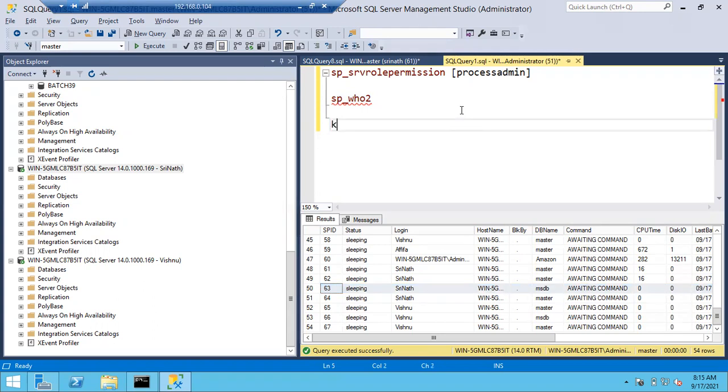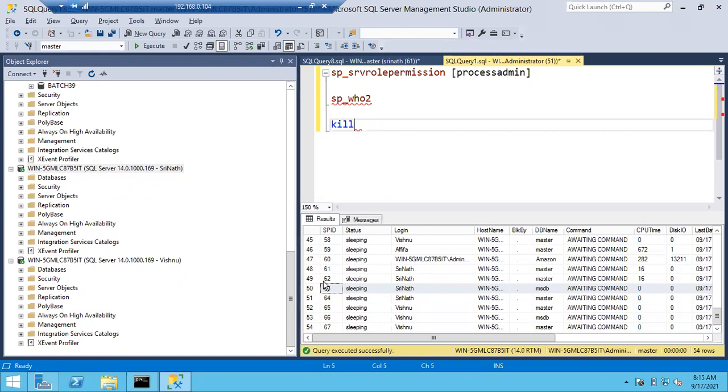Okay. So what is this kill? Kill means, here I told you, right? Imagine if Srinath's session is blocked by Vishnu's session. There is no way. Now, sometimes blockings will be cleared automatically. Sometimes we have to kill one session. Kill means simply closing that session. That's it. Kill means closing that session.